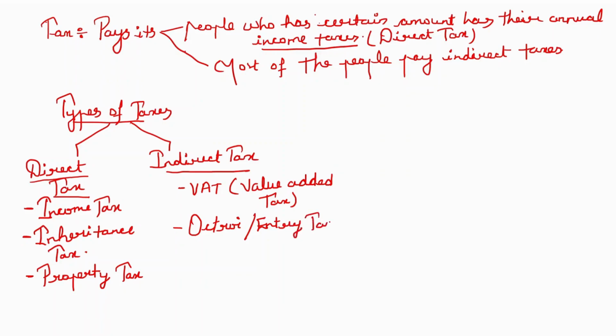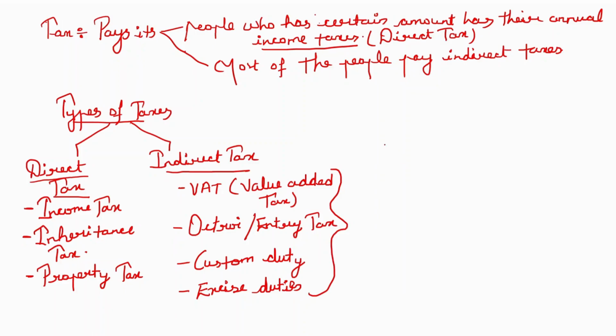Then there is customs duty, and also excise duties. These are all indirect taxes. Some are collected by the central government, and some by the state government.